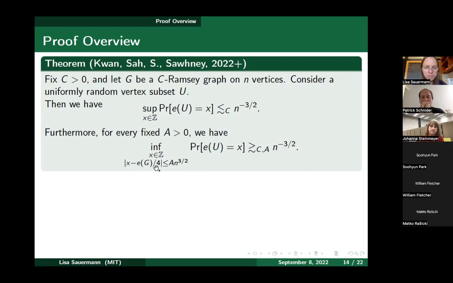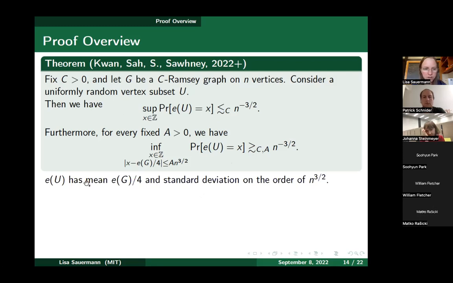Let me pause for a second and say that upper bounds on point probabilities are also called anti-concentration bounds. That's where the word anti-concentration in the title came from, the title of Anticoncentration in Ramsey Graphs and the proof of the Erdős–McKay Conjecture. Now we know what the Erdős–McKay Conjecture is and what Ramsey graphs are, so that was the last bit that was missing. But we also prove these matching lower bounds, up to constant factors, for these point probabilities.